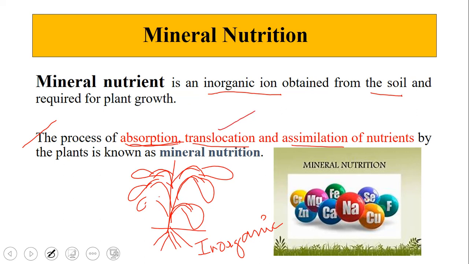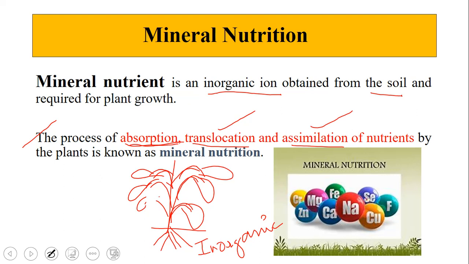Absorption means the roots take up the nutrient from the soil, and translocation means the movement of the nutrient from one part of the plant to another part of the plant. And next is assimilation.